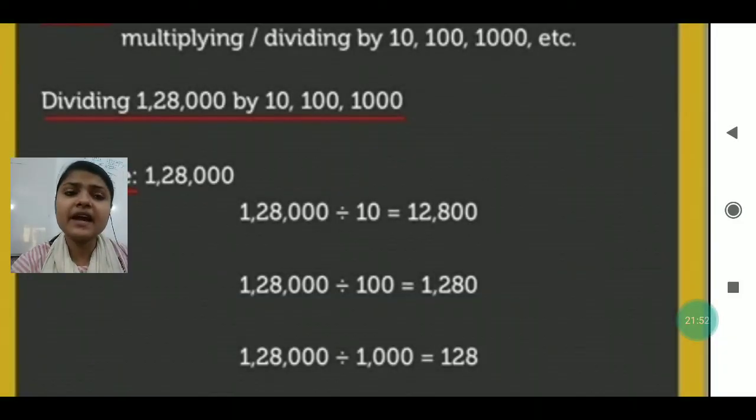There we multiplied. Here we will divide by the same 10, 100 and 1000. When you divide, the number of zeros will decrease. When you divide 128,000 by 10, one zero will decrease. Dividing 128,000 by 100, two zeros will decrease. Dividing by 1000, three zeros will decrease. When we multiply, the number of zeros is added. When we divide, the number of zeros is subtracted, according to the number we are dividing by.